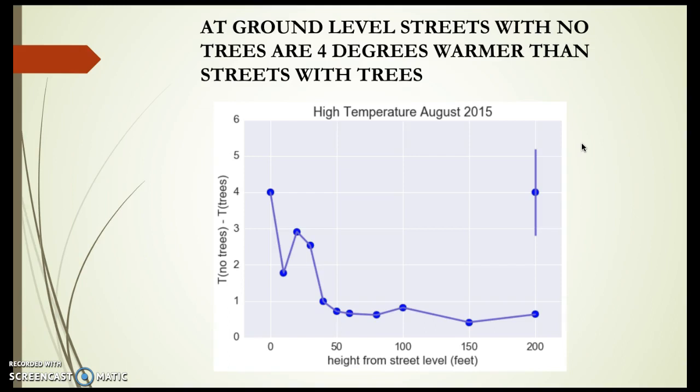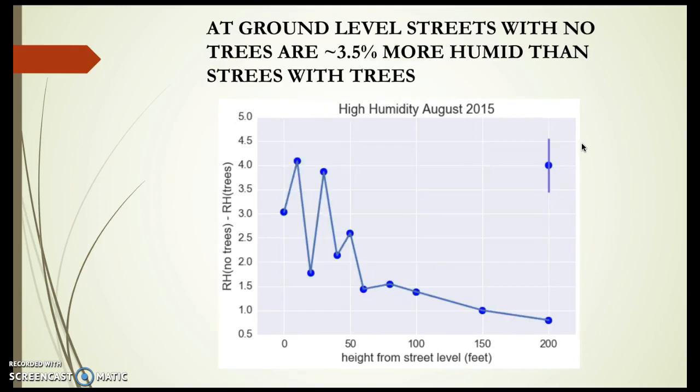Meanwhile, if you go higher, and by implication above the tree canopy, we did not find a very big difference between the temperature of weather stations in terms of weather stations near trees and without trees. So essentially we found confirmation of our hypothesis when it comes to temperature.